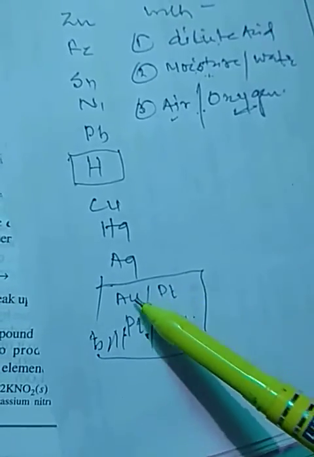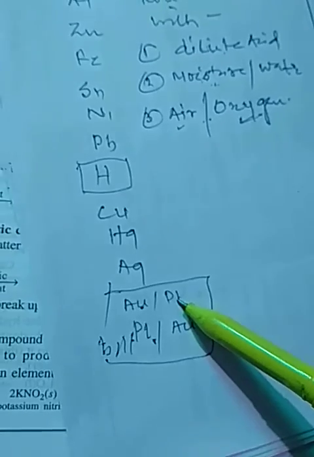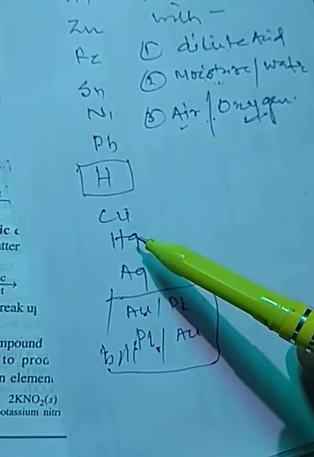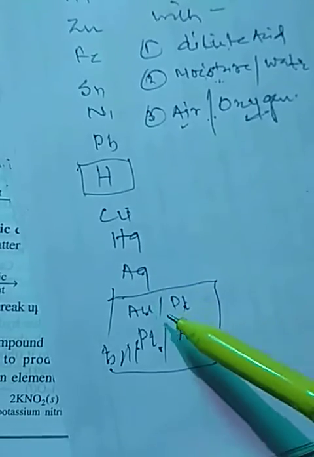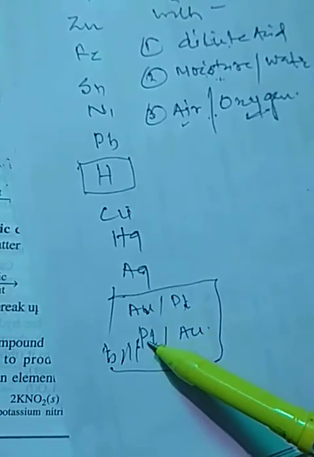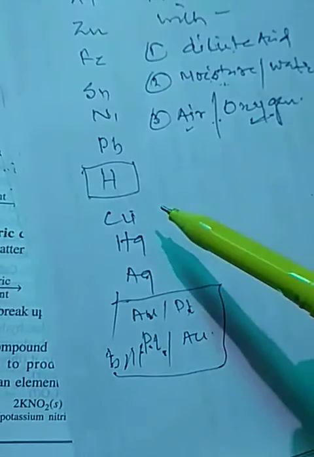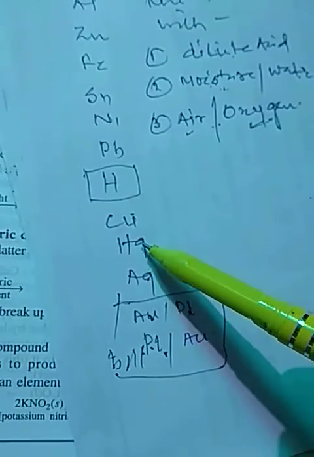Gold and platinum, both, they do not react with dilute acids, water and air. If you see in some of the books, after copper, mercury, silver, it is written gold and platinum. In some of the books, copper, mercury, silver, platinum and gold.